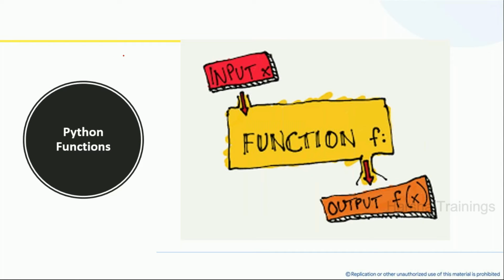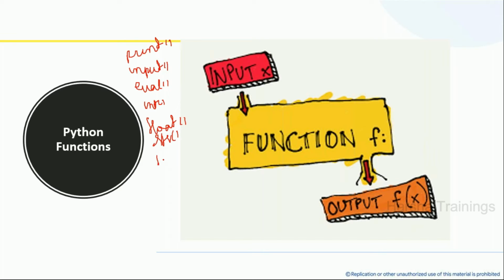Till now, how many functions have we used? Mostly the print function and input function. Then we used the eval function, then the int function, float function. Any other functions? Type.